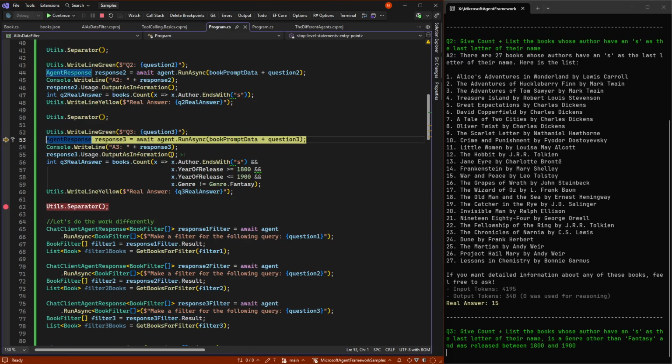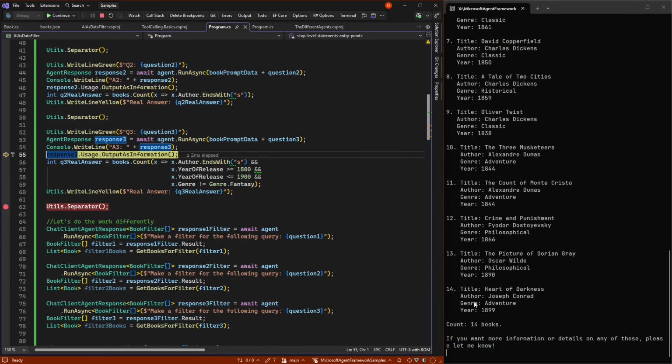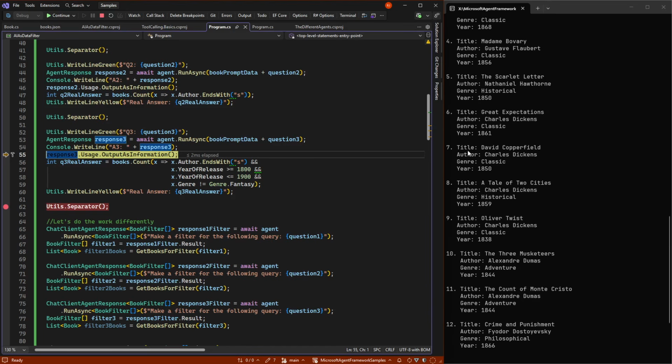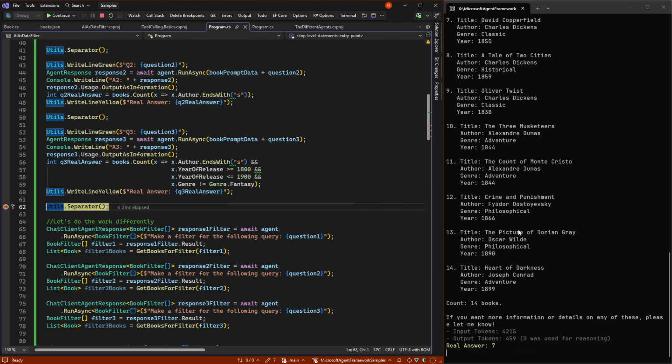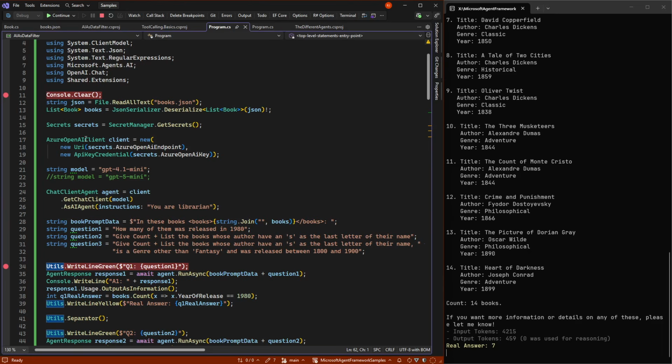It goes even further wrong if we give it a much more advanced question, where the end of the author's name should be S, it should not be genre fantasy, and it's released between 1800 and 1900. In this case, it says it's 14 books. Again, it goes wrong. Dostoevsky does not end in S, for example. And the real answer is actually 7. So sometimes a model like this gets it right, sometimes it doesn't.